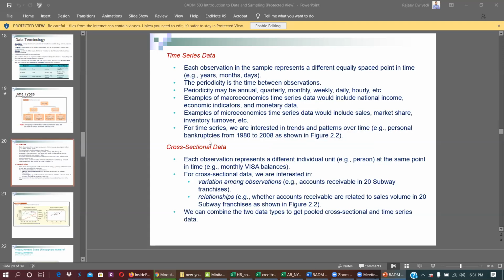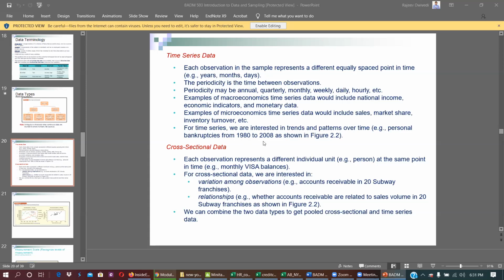Then time series data, cross-sectional data that you can easily understand. The COVID situation is going on every day. Hundreds of thousands of cases are added every day across the world. So right from December or January till now, based on daily basis, how many cases are reported, that is time series data. Because on a time scale, we are measuring some data. We are reporting, we are collecting the data, that is time series data.